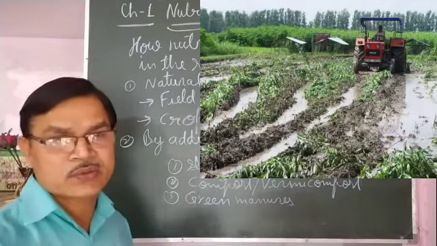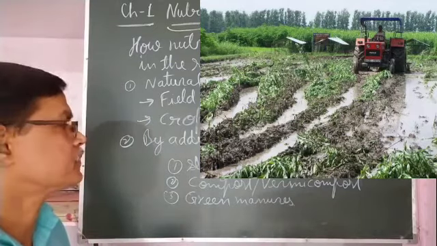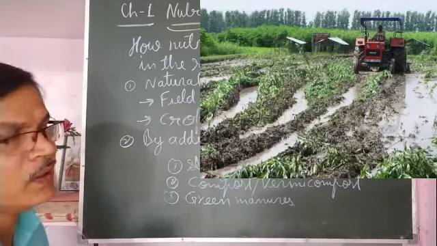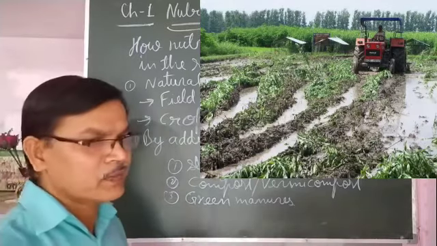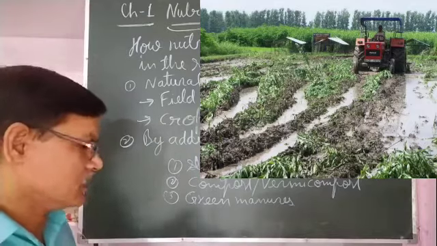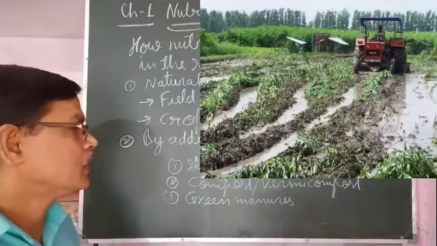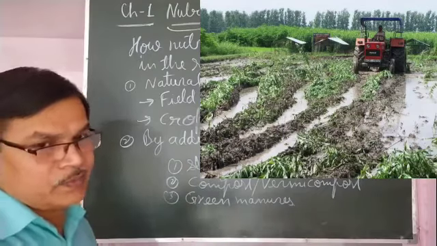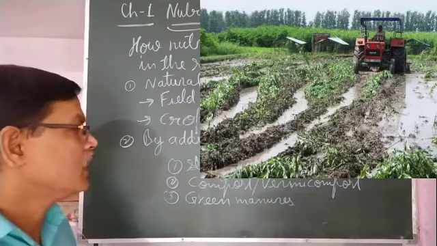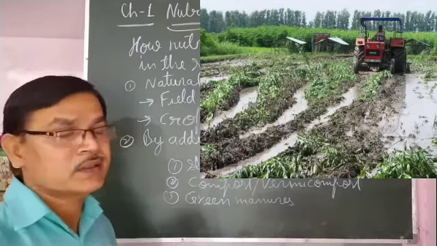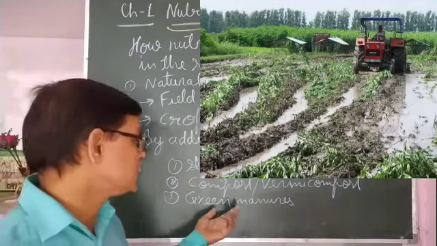They are used for enriching the fertility of the soil. Before they flower, the soil is turned up and the plant is pressed under the soil, where it rots, decomposes, and enriches the fertility of the soil. That is called green manuring.